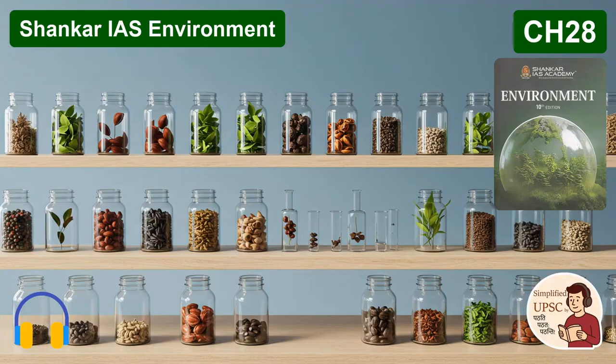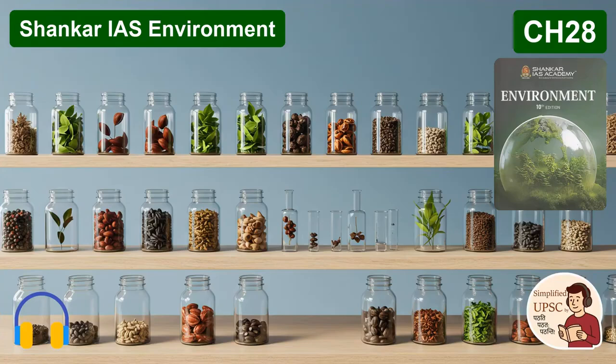Absolutely. That would be the IUCN Red List of threatened species, often just called the Red List. This is widely recognized as the most comprehensive, objective global inventory of the conservation status of plant, animal, and fungi species. How does it work? It uses a very rigorous set of scientific criteria to evaluate the extinction risk of thousands of species. Based on the assessment, species are categorized into 9 groups, ranging from least concern all the way up to critically endangered, extinct in the wild, and extinct. It's the go-to source for understanding extinction risk globally.